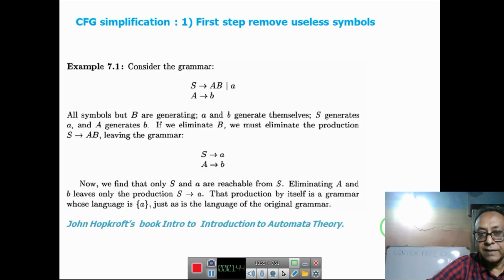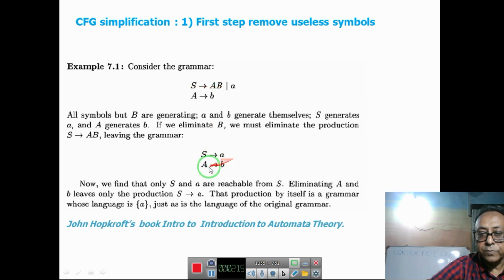Let's take an example. Say you have this context-free grammar, and it appears to be as per Chomsky's normal form. But if you look closely, it is not. You see here the variable B cannot go to any terminal, so this is a useless symbol. Then we omit these rules; you have to totally omit every rule involving B.